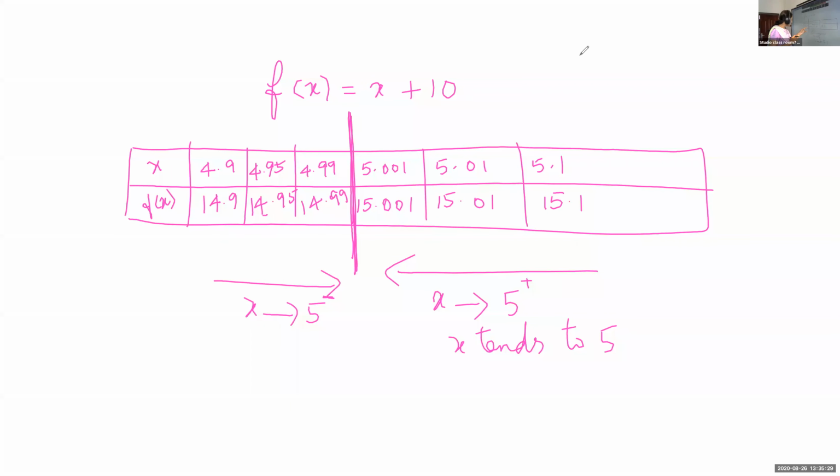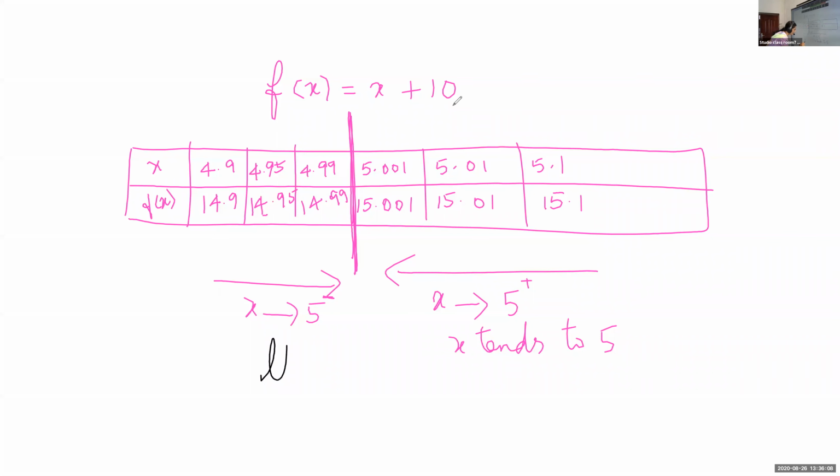Now look at the values of f of x. What can you say about f of x? Look from the left hand side, look from your right hand side. As x is getting closer and closer to 5, what is the change happening to f of x? Is it 16? 15. Yes, Punya, it's correct. It is approaching towards 15. Now listen to the notation here.